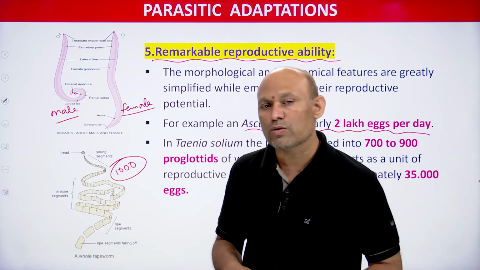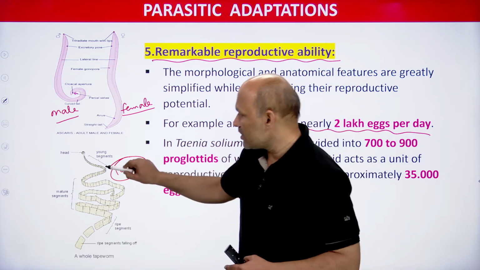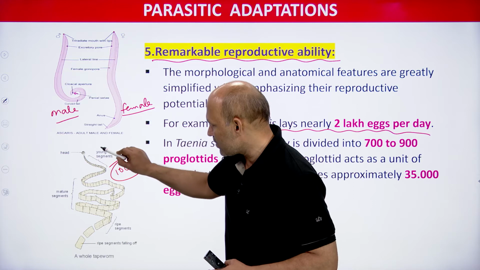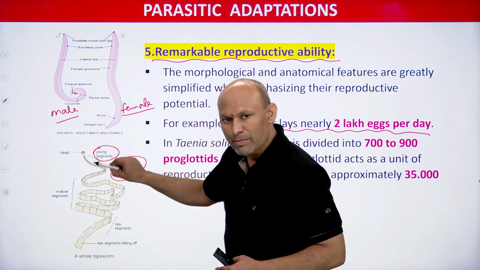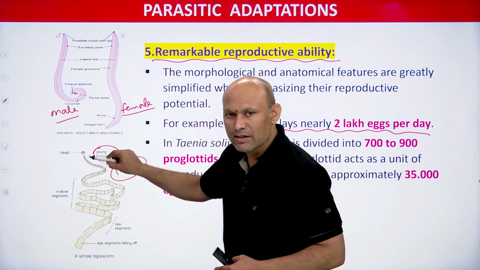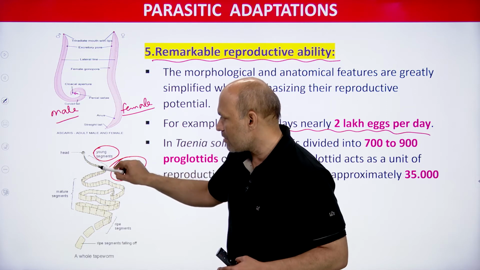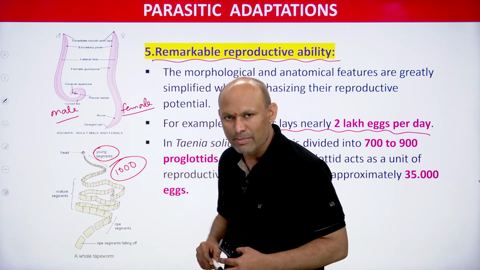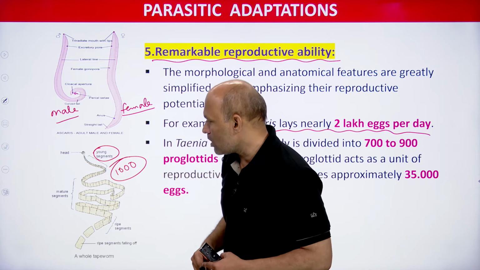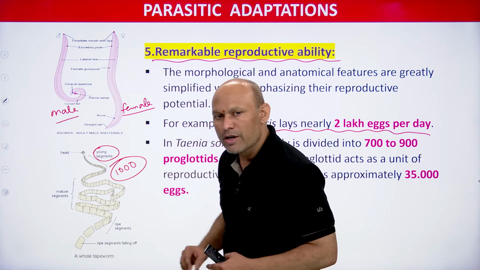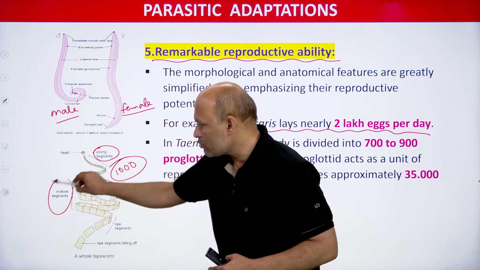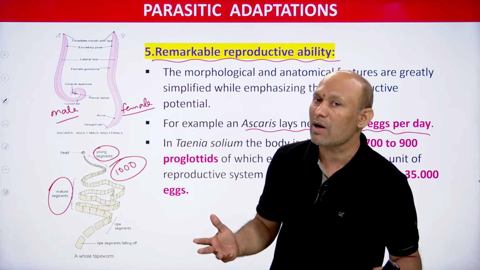Why are we calling it pseudo segmentation? New segments will be generated, and they will be formed in the anterior region, students. That is the reason I have shown young, immature segments here. In the middle of the body you can find mature segments. In mature segments, what can you find? Reproductive organs.